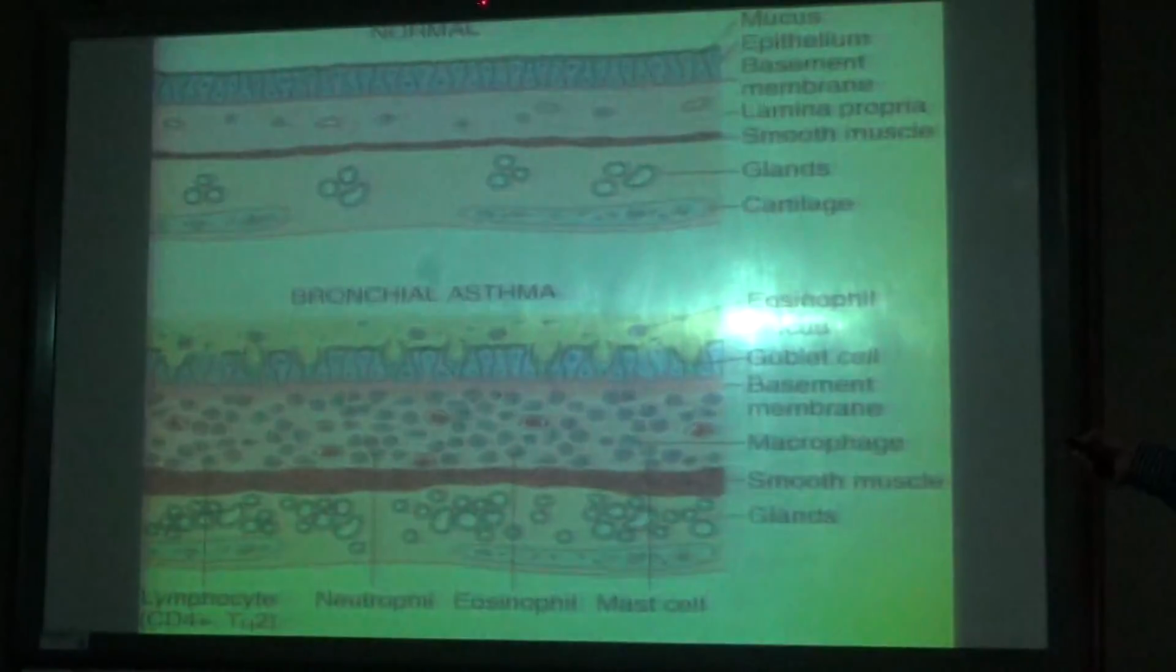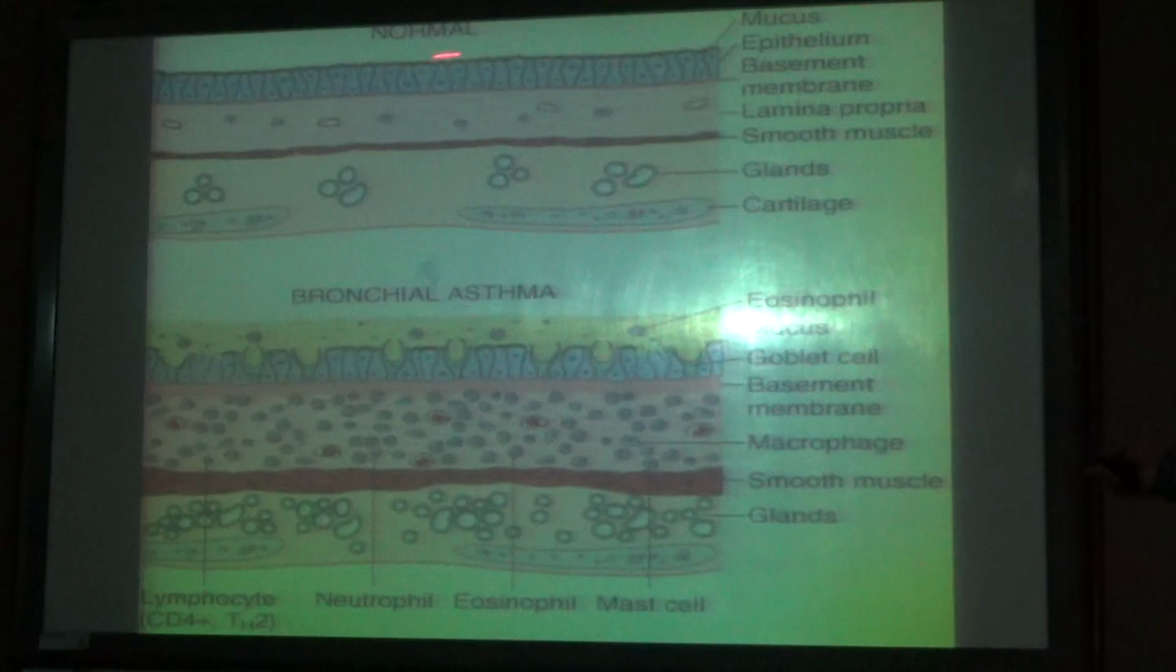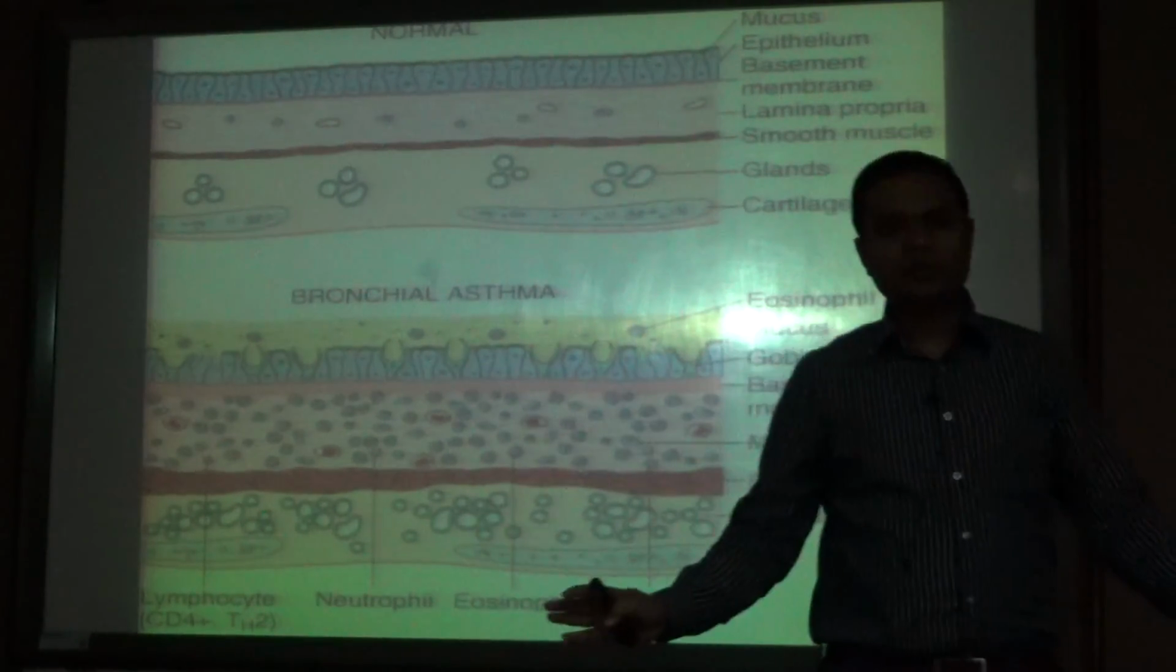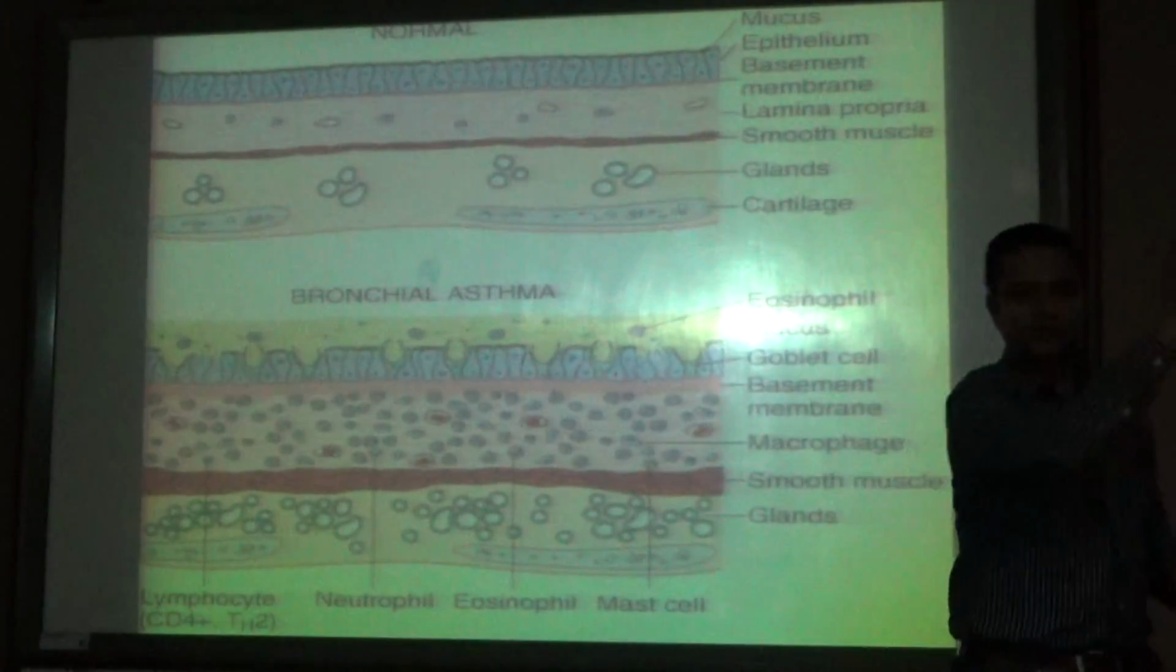This is the normal picture: a minimal amount of mucus, epithelium, basement membrane, lamina propria, smooth muscle, the glands, and the cartilage. In bronchial asthma you will see lots of eosinophils with mucus and goblet cells, thickening of the basement membrane, lots of macrophages and eosinophils, smooth muscle hyperplasia, and the glands also increased in size. Intrinsic and extrinsic asthma have the same morphology; only the pathogenesis differs.